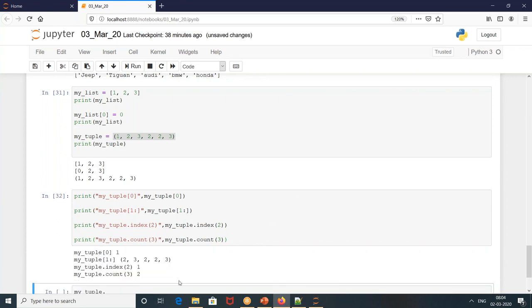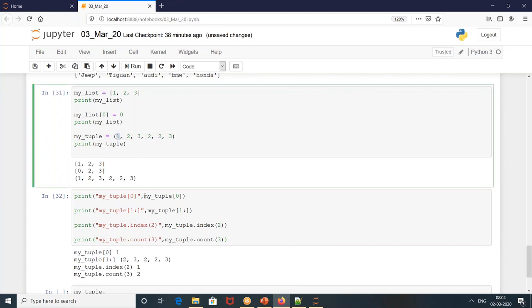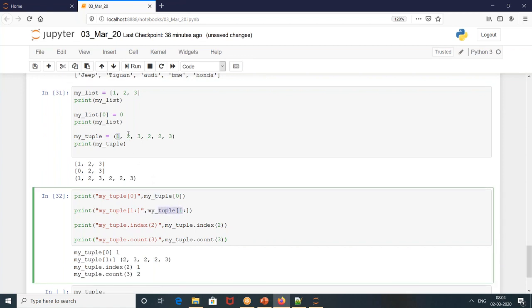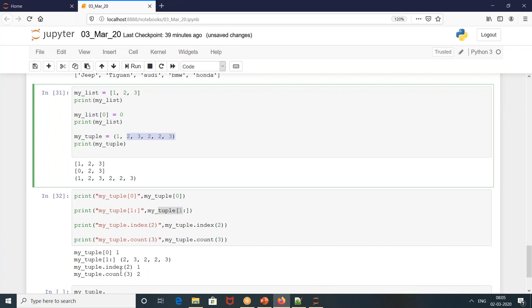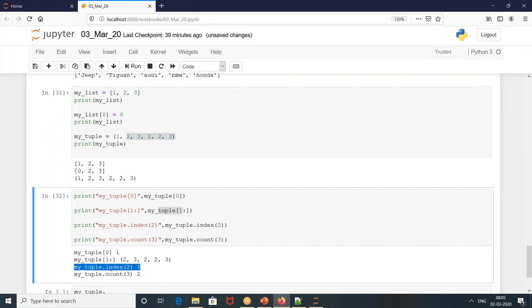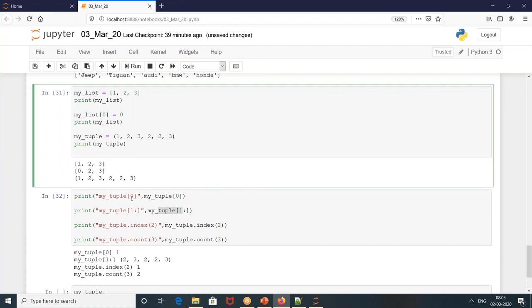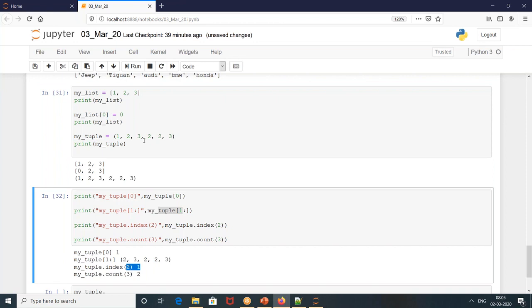Let's see. Any takeaway? My list was 1, the zeroth element is 1, it gave you one answer. 1 to last gave you from 2 to the last element. Tuple index of 2, that means the second element, what is it? The answer is 1. Sorry, index of 2, answer is, where is it?